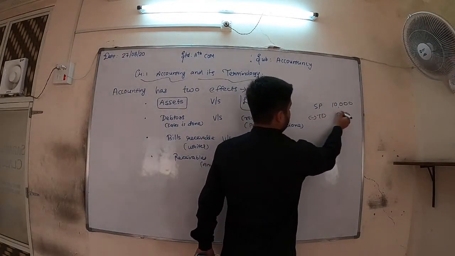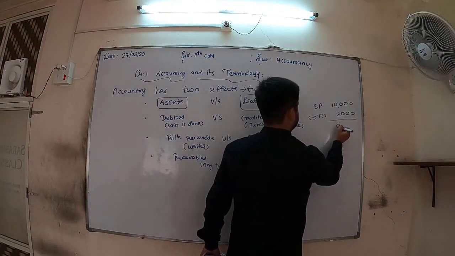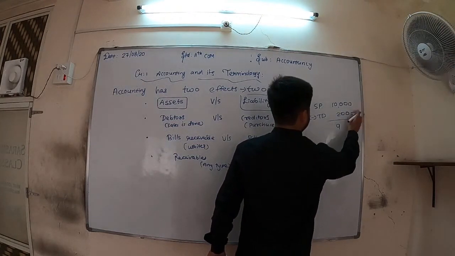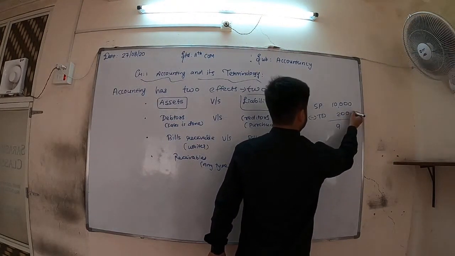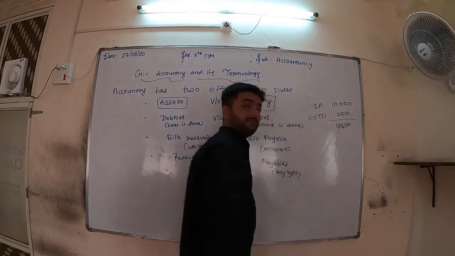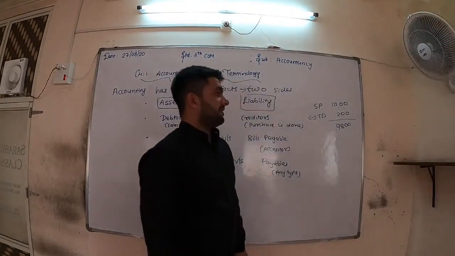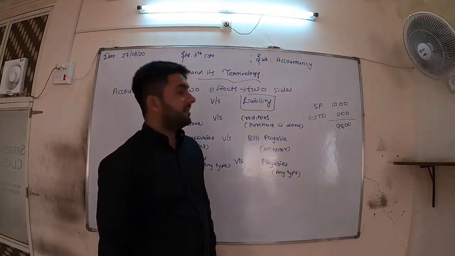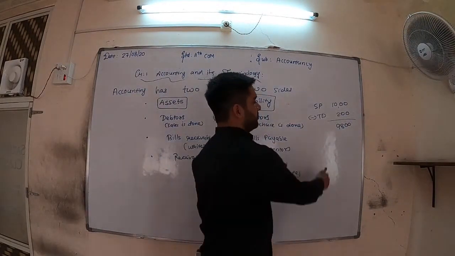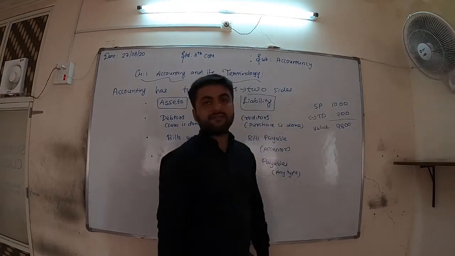Minus trade discount. Everyone gets the trade discount we have deducted. Okay, 200, not 2000. 2000 would be so much discount. Suppose the item is of 1000. TD means trade discount, 200 rupees we can give to everyone. So the value is 9800.